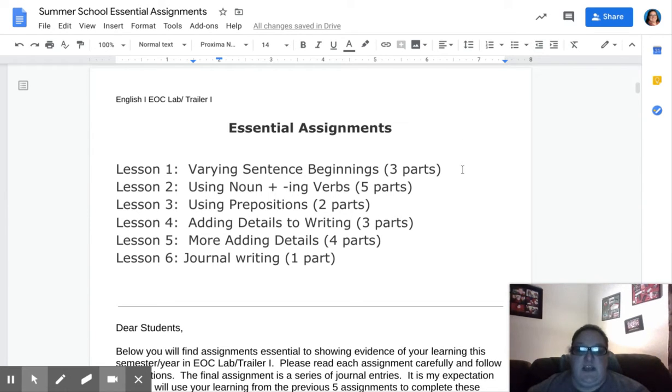Today I'm going to talk to you about the assignments that you are going to be completing as a part of summer school. You have 6 assignments that are divided up for you. Lesson 1, you're going to be talking about varying sentence beginnings. Lesson 2 is using nouns plus ing verbs. Lesson 3 is using prepositions. Lesson 4, adding details to writing. Lesson 5, more adding details. And then the final lesson is journal writing.